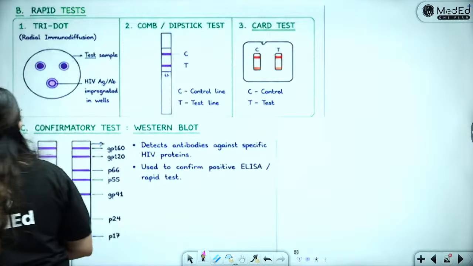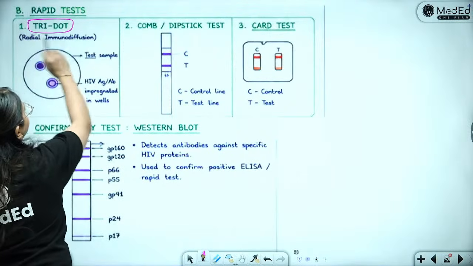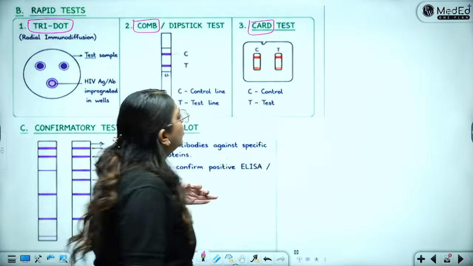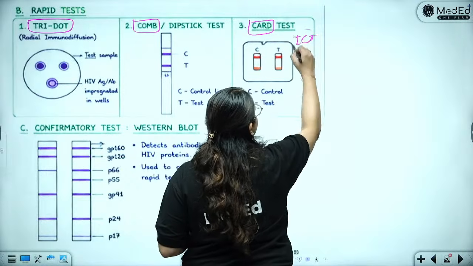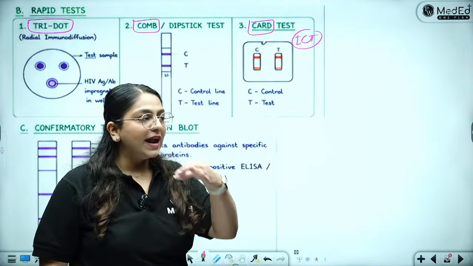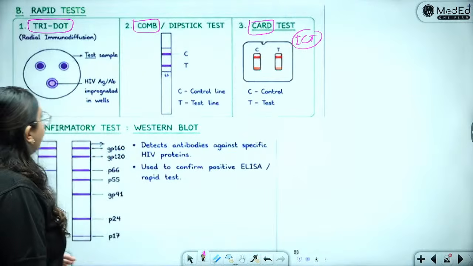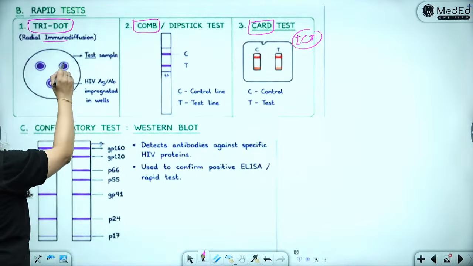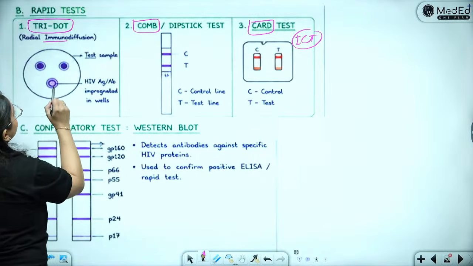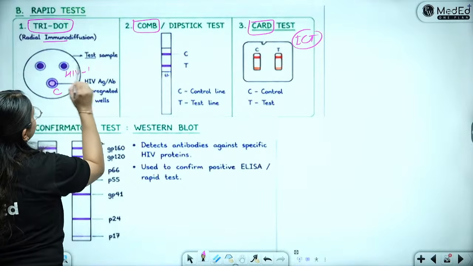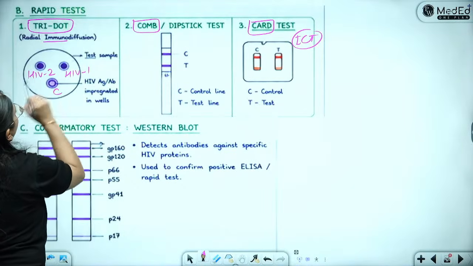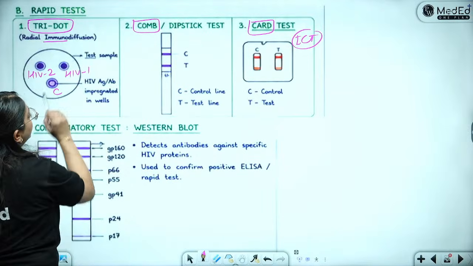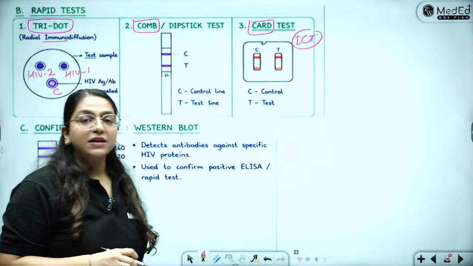All right. So the rapid test that we can do is TRI-DOT, comb test, and a card test. A card test is a simple immunochromatographic test or a simple ICT. Yes, so that will show me a control line and a test line, show me that the antibodies are present. What do I do in a TRI-DOT? This is immunodiffusion. So basically 3 dots get formed. On these, one is the control, one has antigens against HIV1, one has against HIV2. So whenever a person has antibodies, this is going to produce these 3 dots on the card. That is a tri-dot test.